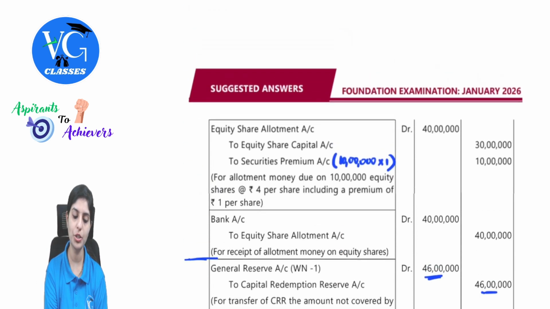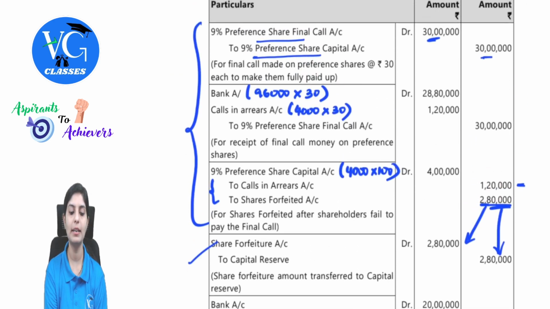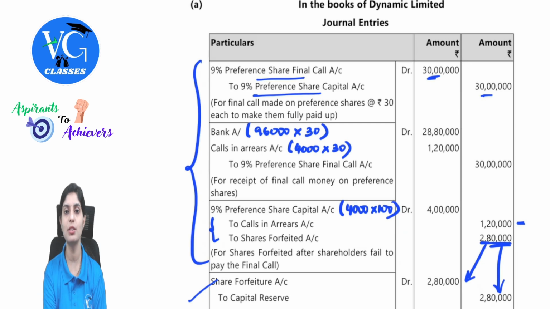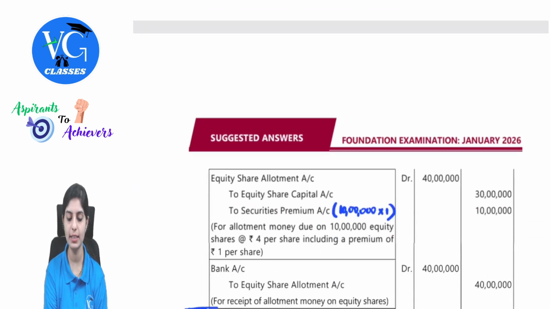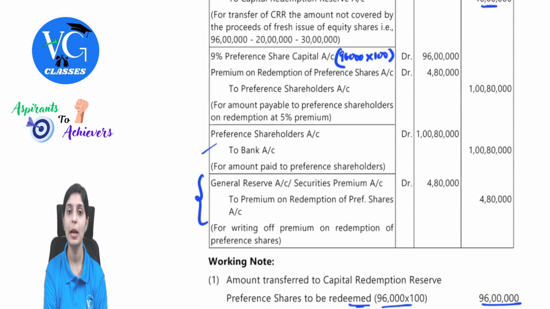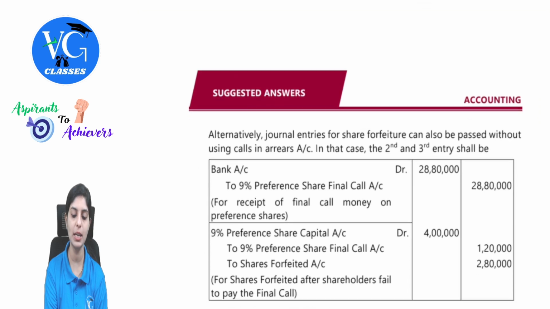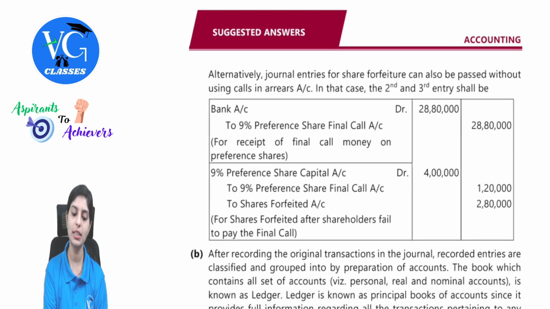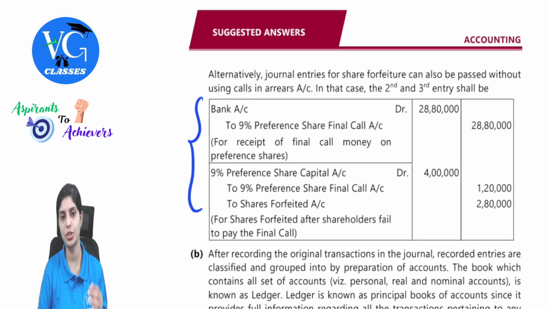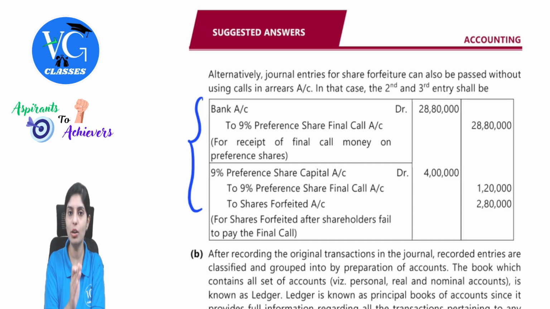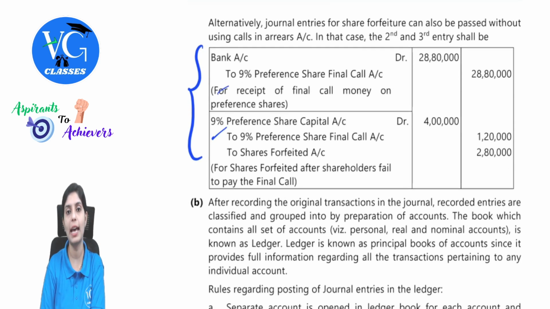Now, if you observe this question, it is relatively easier, but there are literally a lot of entries to be done. If you systematically understand, this becomes a very scoring question because this has been asked for 15 marks. Alternatively, the journal entries for forfeiture are also given, wherein, unlike the previous question, if the amount is not transferred to calls in arrears, you can replace the respective accounts. Here, we have transferred the amount to calls in arrears, so we routed it through calls in arrears. You can also do it directly by taking the call account as well.